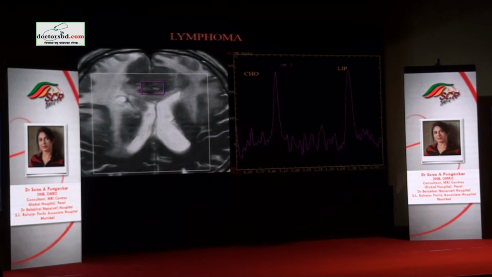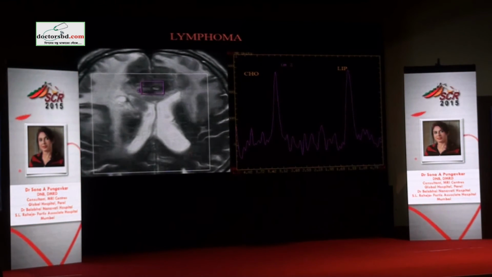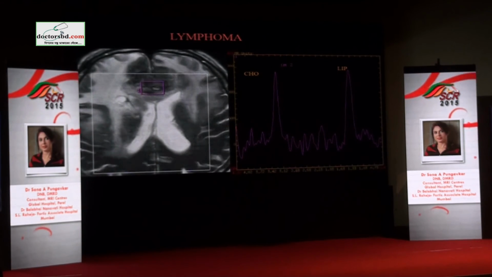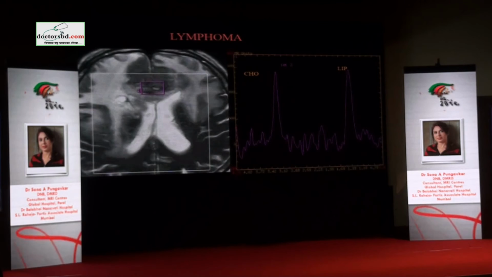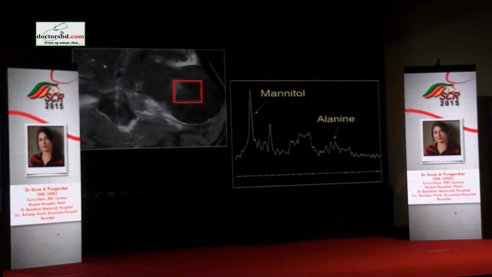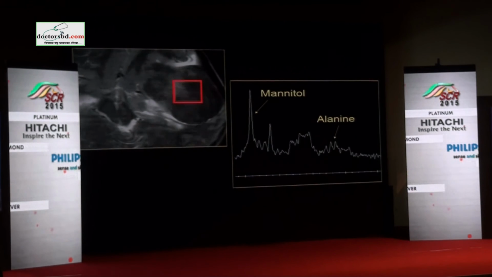Early diseases, small diseases, you will see as near normal spectrum, which is lipid lactate. So this is not like a classical signature spectrum, but as an evolved high-grade lymphoma, this is the pattern that you will see. This is also one of my cases where the clinician was not accepting my diagnosis.